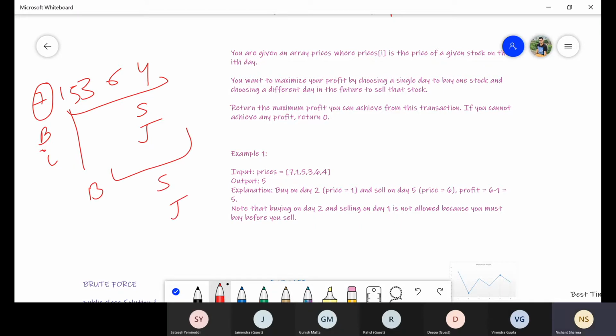This is also J, this is I. So now I believe everyone can visualize how to write the brute force for this. I can use two for loops. I can start with I equal to 0 and then J equal to I plus 1. Then I try to find the difference and update the maximum profit variable. This would be my first approach.